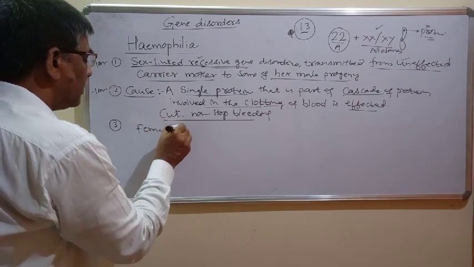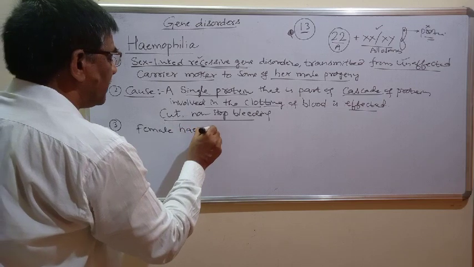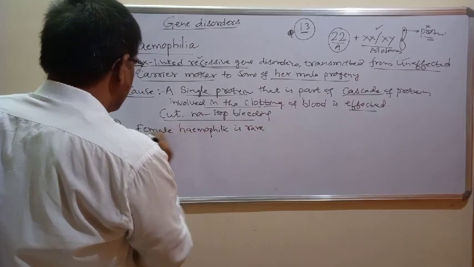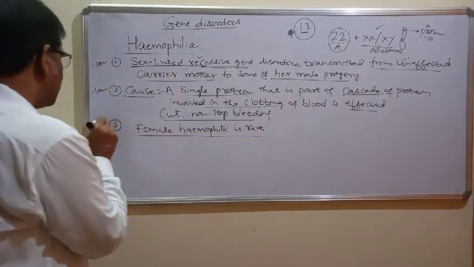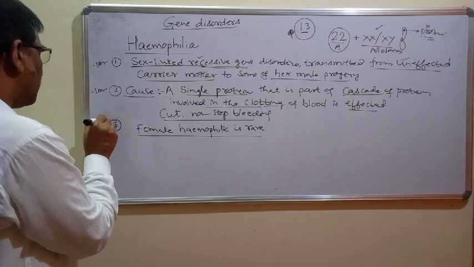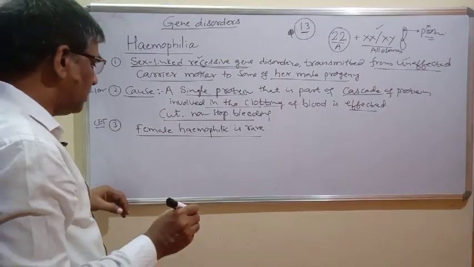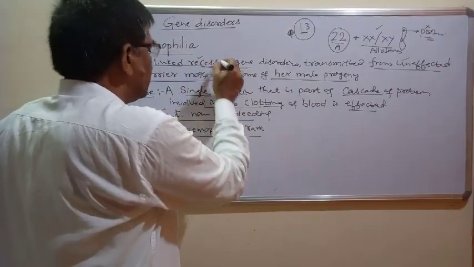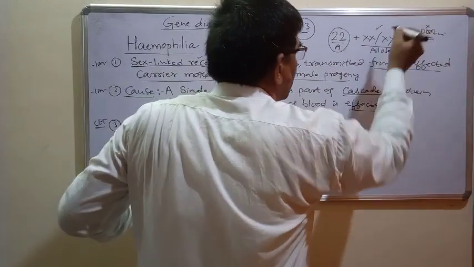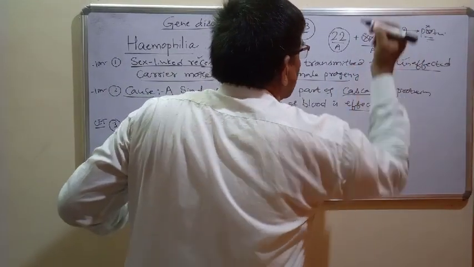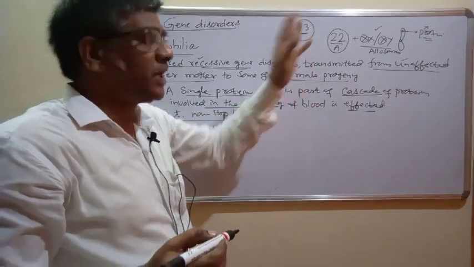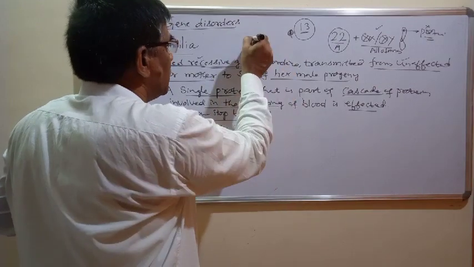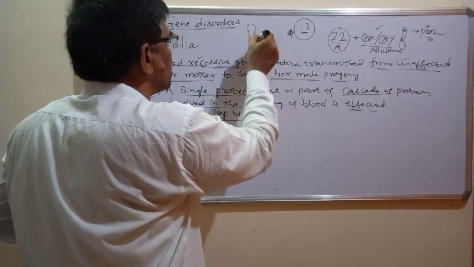A hemophilic female is rare. This is a very important point, and you have to understand it for all competitive examinations like CET and NEET. Why is it quite rare for a female to become hemophilic? Because, just as I told you, the gene responsible for clotting of blood is located only on the X chromosome, and a female has two X chromosomes.